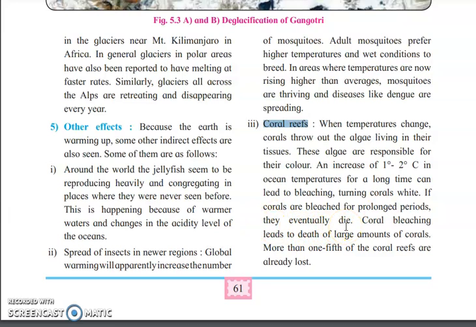When the algae stay on these corals, the coral reef survives for a longer period. But if the algae move away from the coral reef, they get bleached and turn white, and they cannot survive for a longer period of time. So coral bleaching leads to the death of a large amount of corals. More than one-fifth of the coral reefs are already lost.